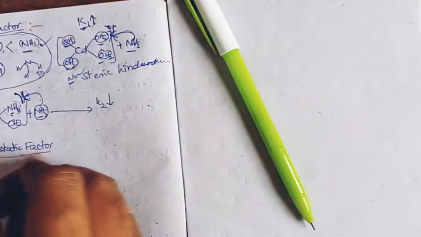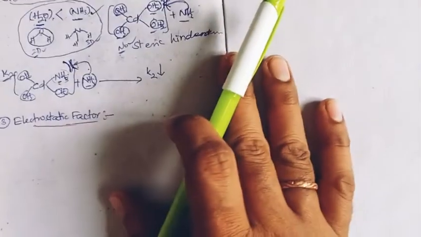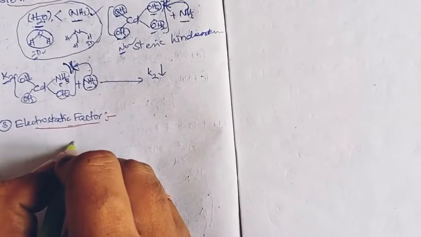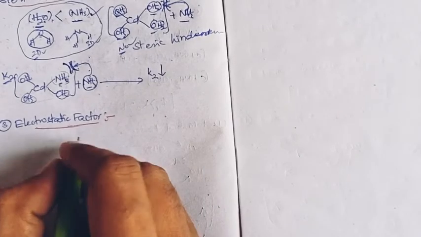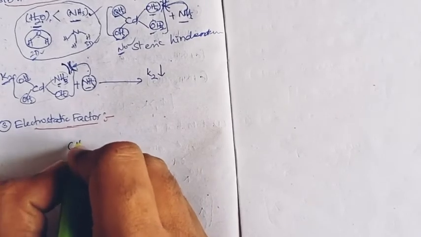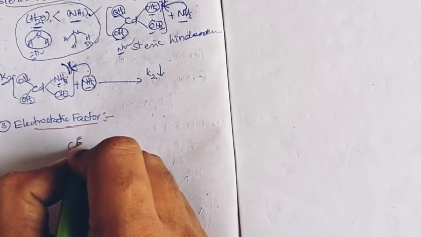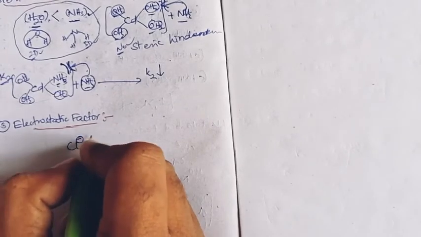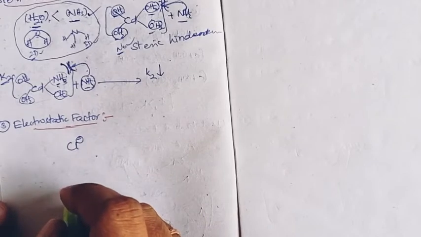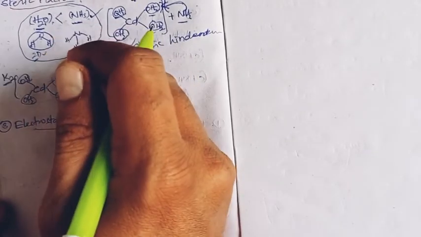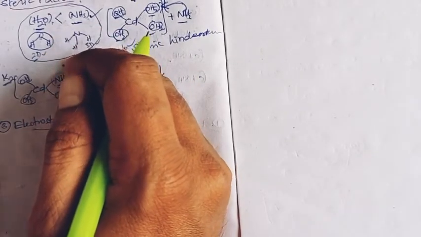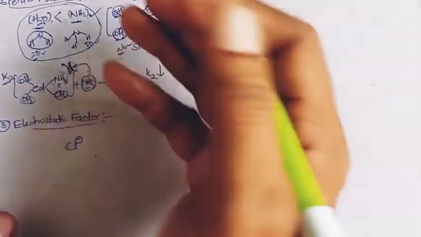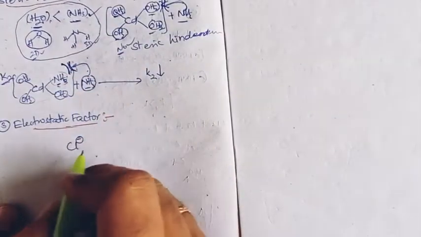Electrostatic factor says that when the attacking ligand is charged, such as halides attacking onto the pre-coordinated ligand sites, rather than this tetraammine cadmium complex example, we have to move on to different complexes.